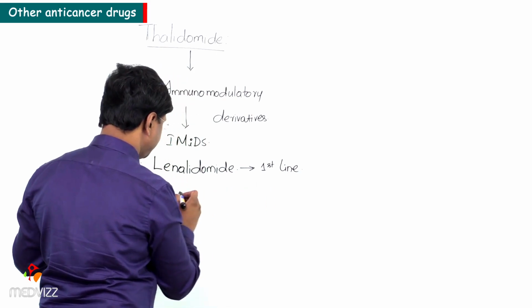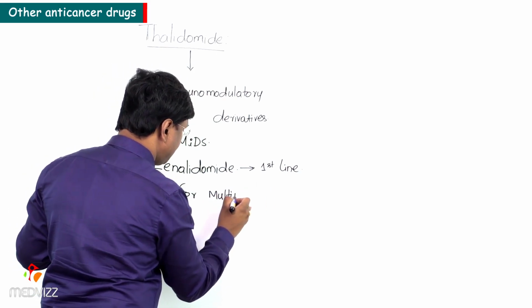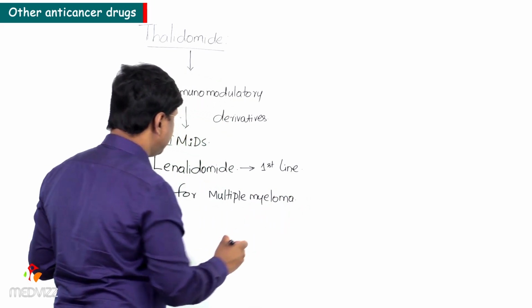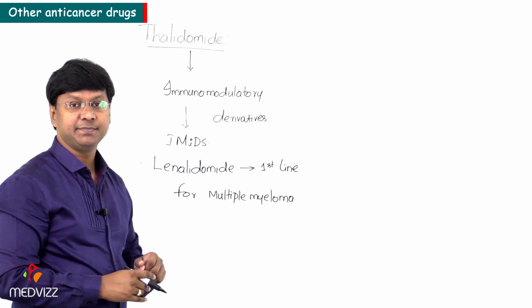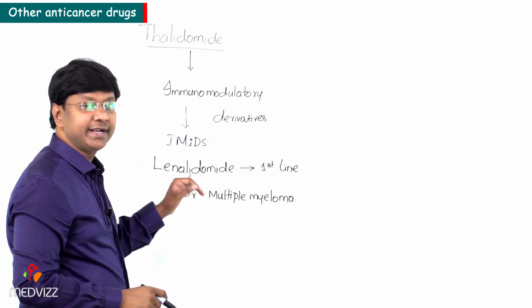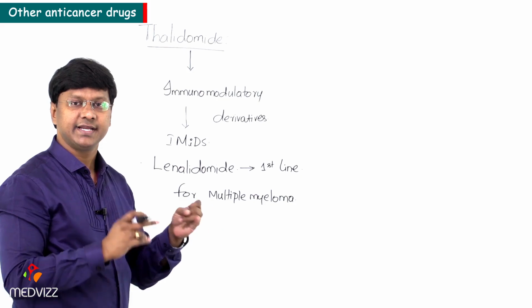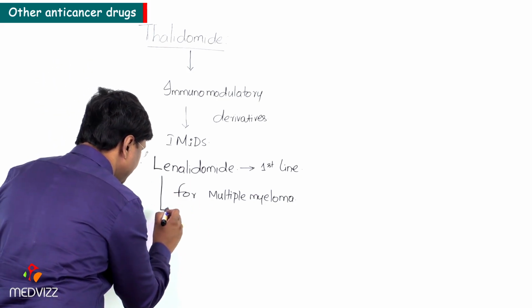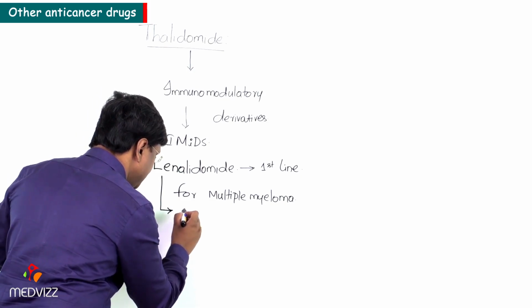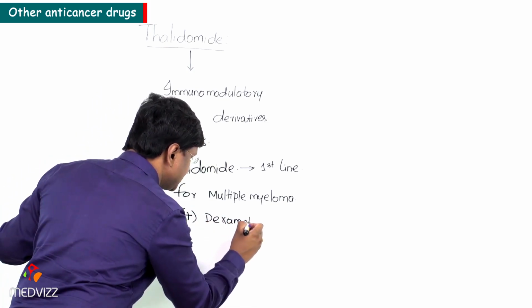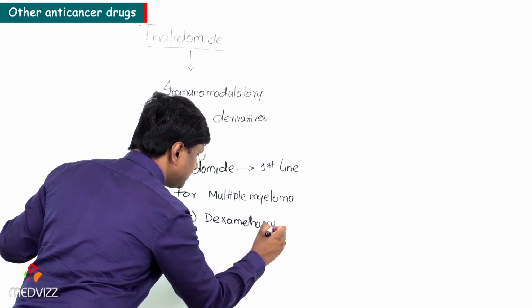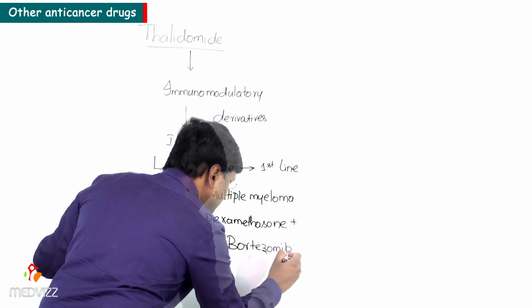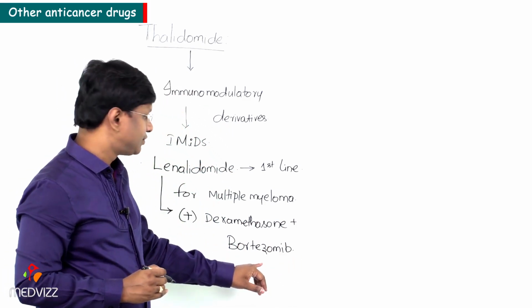But whenever you are giving this lenalidomide for multiple myeloma, it is combined with other drugs like dexamethasone, which is a steroid, and the other drug called bortezomib, right?